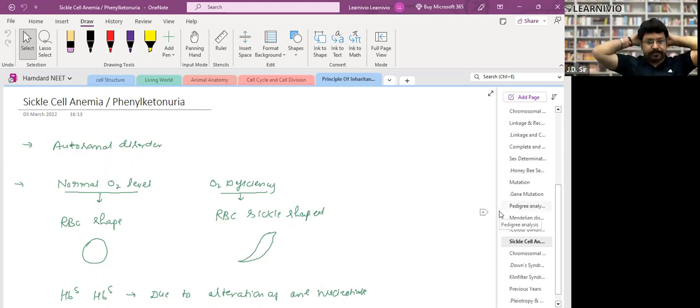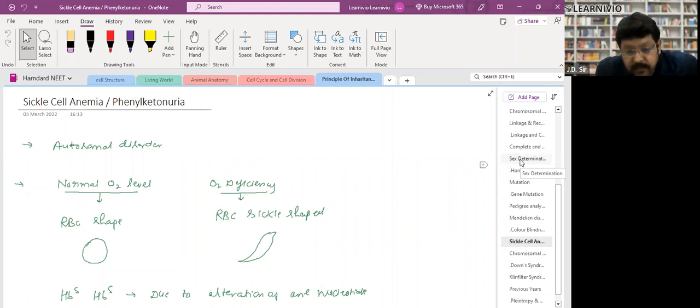Any more questions? Sir, when you were explaining the hemophilia crosses, the X^H X combination was a carrier female, whereas the X^H Y combination was a diseased male. So why is there a difference between them? Actually, males have only one X chromosome, right? So that's why in the heterozygous condition, the gene will represent itself. The other X chromosome is not present. So is it that the X chromosome is dominant over the Y chromosome?